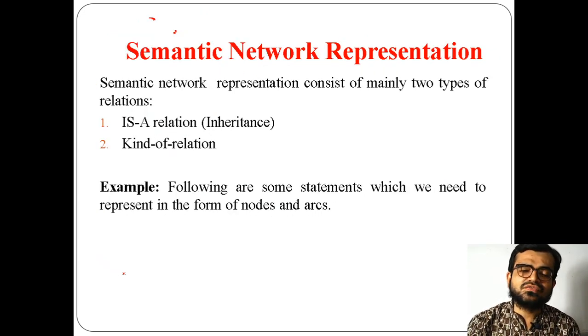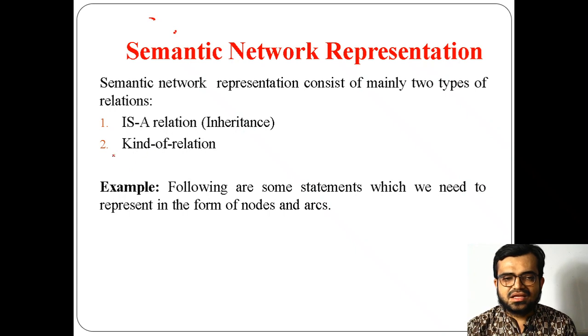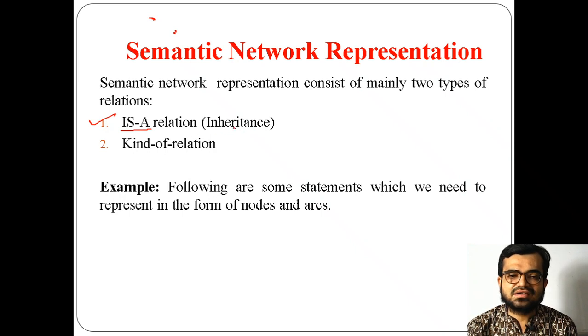Now the question is how we are going to represent the semantic network, I mean the representation part. To represent a semantic network, I can use two kinds of relation. One is the is-a relation, which you can consider a part of inheritance, because you are inheriting the property from parent to child.